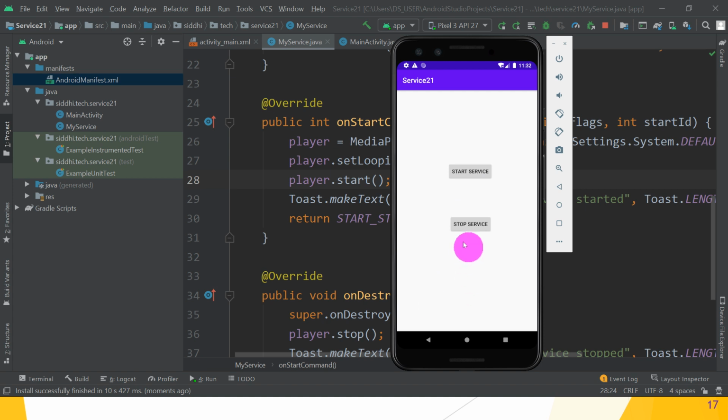When we click on stop service, a service stopped toast message pops up and the service gets stopped. Again, when we want to start the service, click start service. The service is started in the background and runs continuously until we manually click the stop button. Great, guys. So click on the stop button. Service is stopped again.